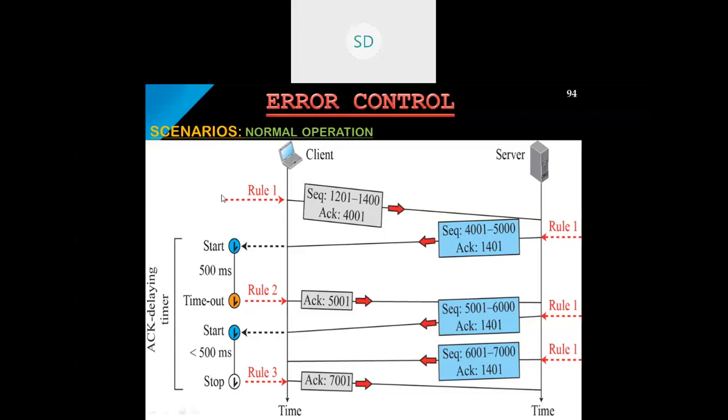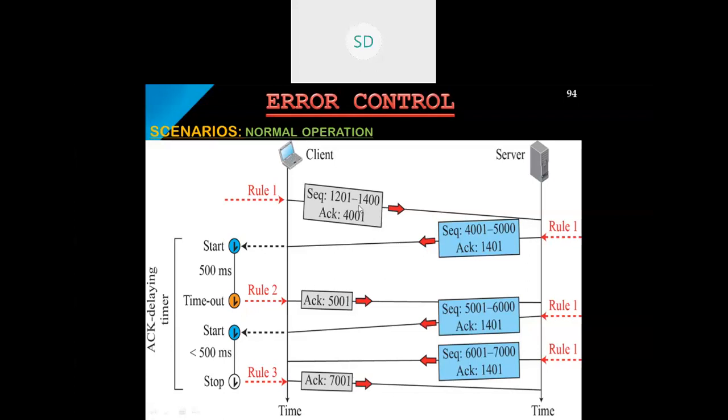What rule one stated, if you remember, was piggybacking. There we have listed out 6 rules. The piggybacking rule is that when A sends a data segment to B, it must include an acknowledgement that gives the next sequence number. So here, when the client sends a packet to the server, the sequence number is included, that is the starting sequence number and the end sequence number, which is an indicator of how many bytes of data have been transferred. That is, say, 1201 to 1400.